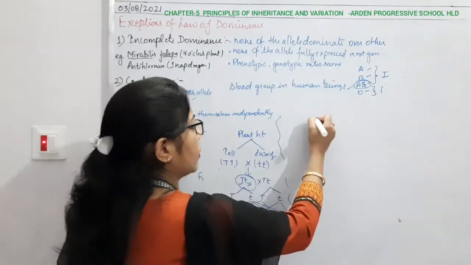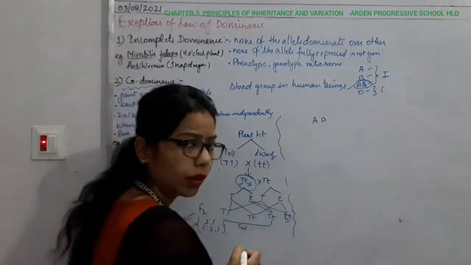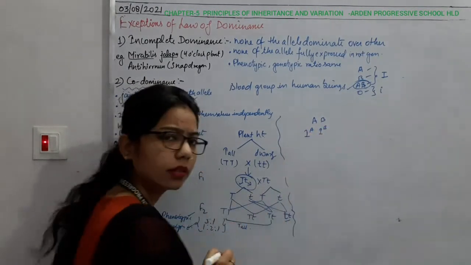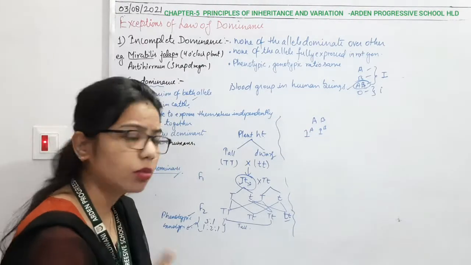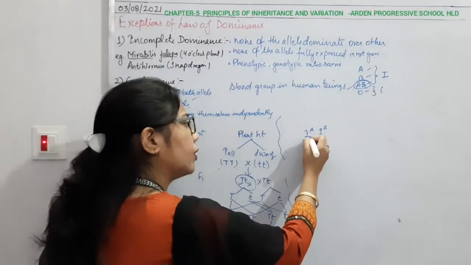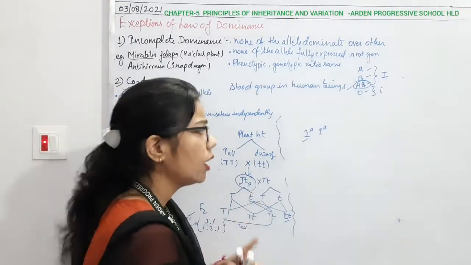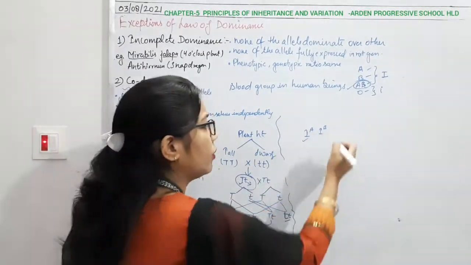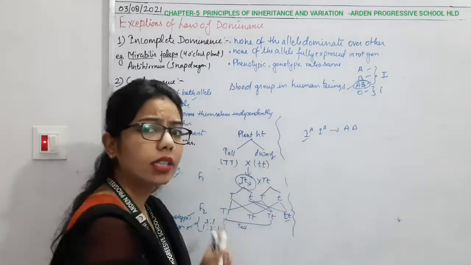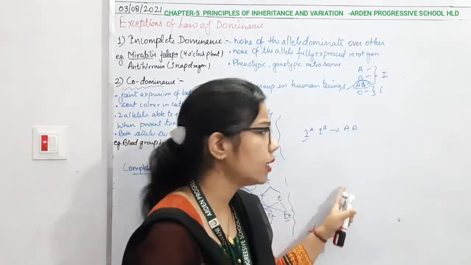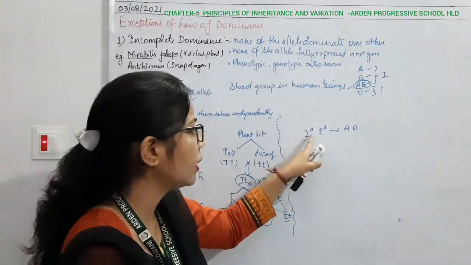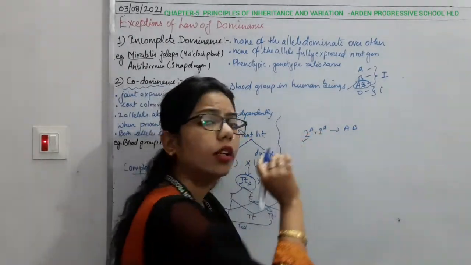Nor is one dominating over the other. For example, if it is blood group A and B, and you indicate them with IA and IB, what I mean to say is that the law of dominance says one allele will dominate over the other, which is not happening in this blood group, because we are getting blood group AB. Nor is it like incomplete dominance, where there is mixing, meaning a new intermediate is formed. But here, when there are IA and IB, there is no intermediate form.